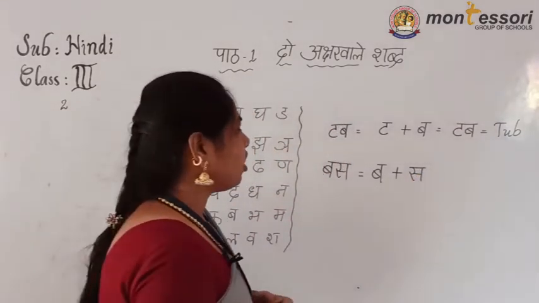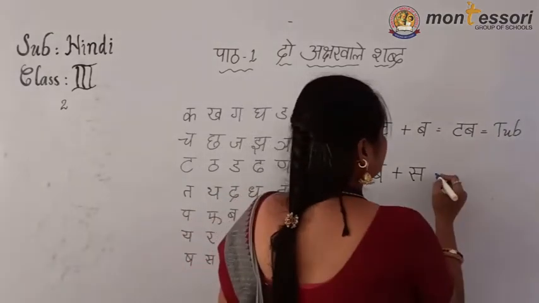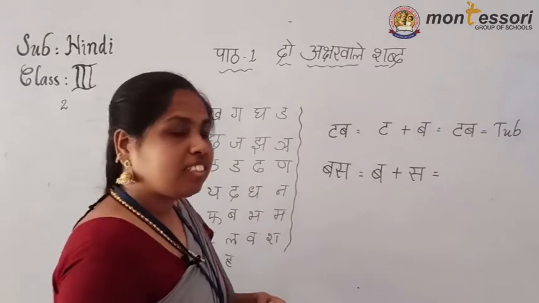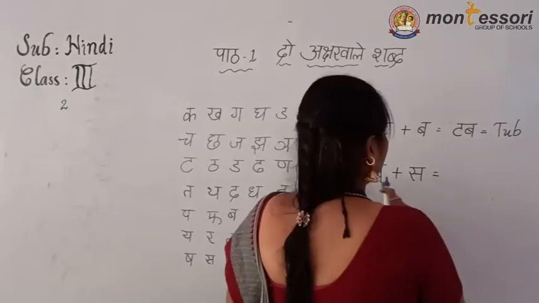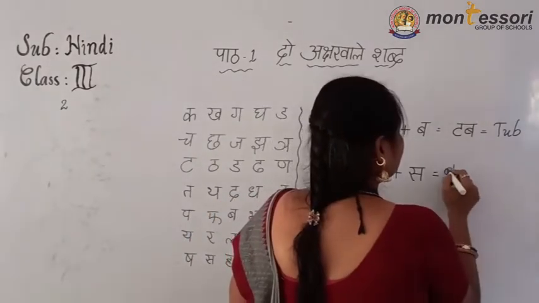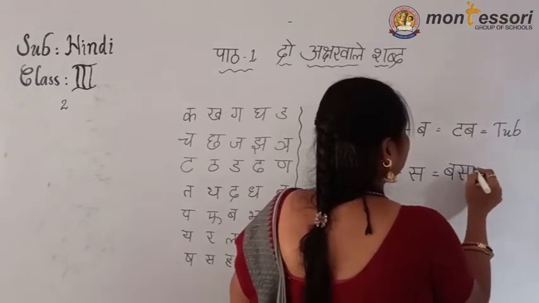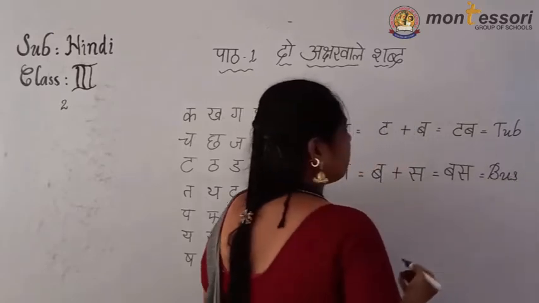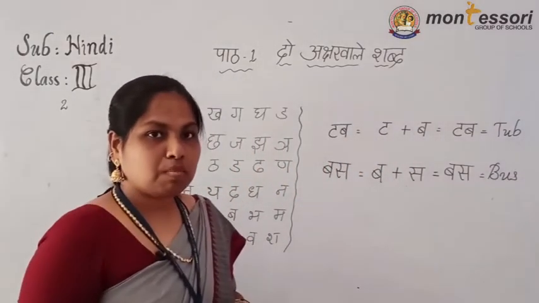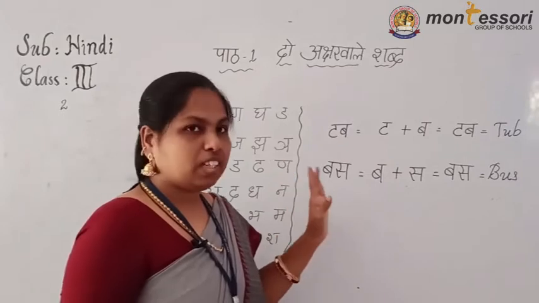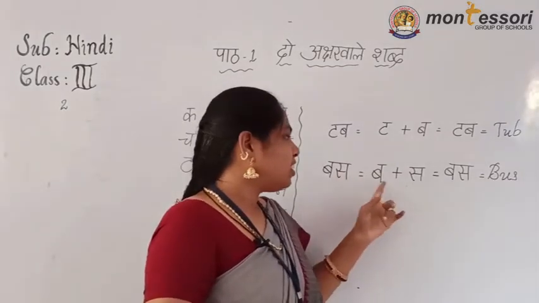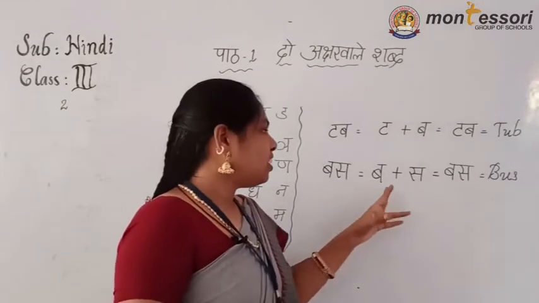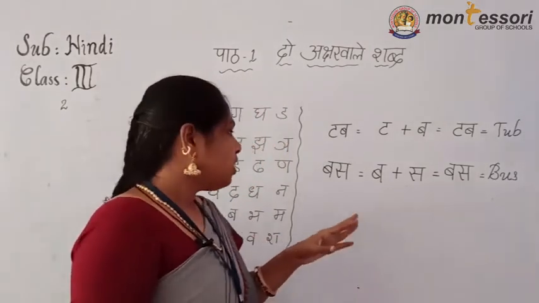Okay, first you have to separate those letters. See, which letters are hidden in that one? See, ba and sa. Then join this, it will become a bus. Bus means in English, bus. Okay, bus means what is that? Bus only. See, ba, sa, bus. What is that? Ba, sa, bus.